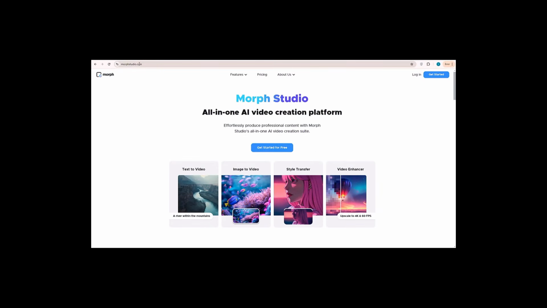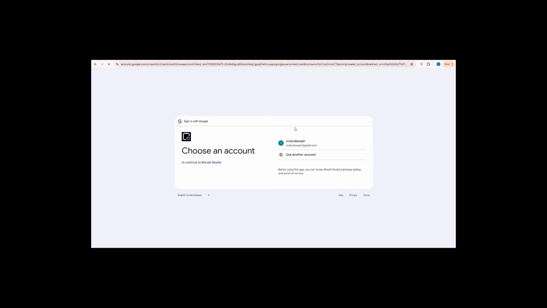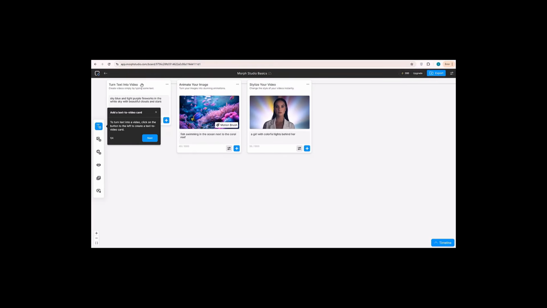Go to morphstudio.com, and click the Get Started button on the top right corner, or click this Get Started for Free button. Register using your email, or simply use Google by clicking this button. Select your Gmail email and click the Continue button. Now you have successfully created an account at Morph Studio, and you can start creating AI videos using images, or editing images using Morph Studio. That's how to register at Morph Studio.